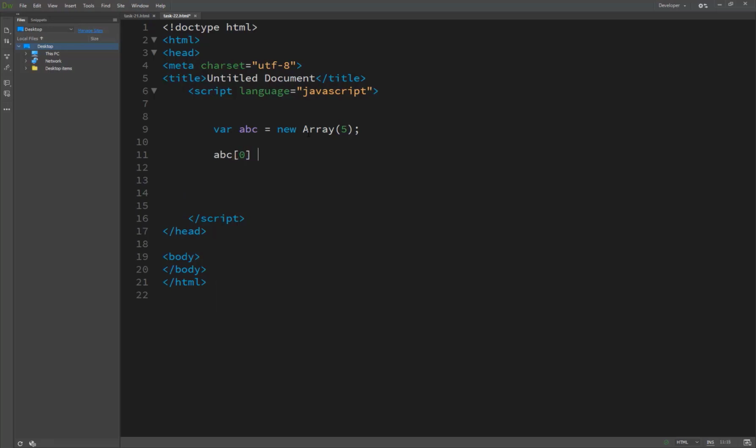Index 0 is equal to, let's try Z, and then W, then G, and then B, and we write here 3 and 4.